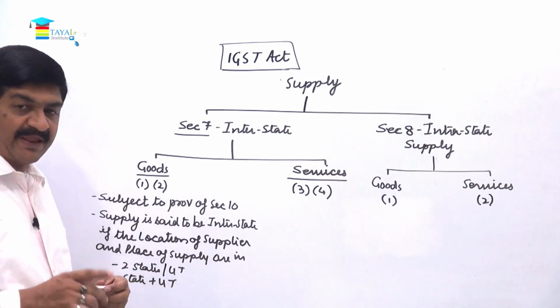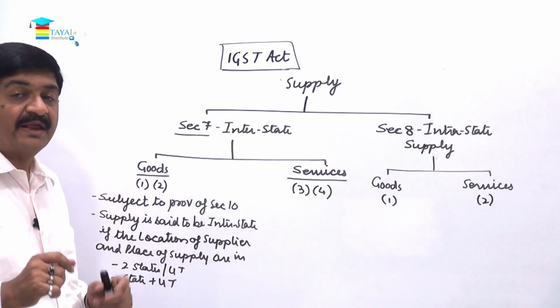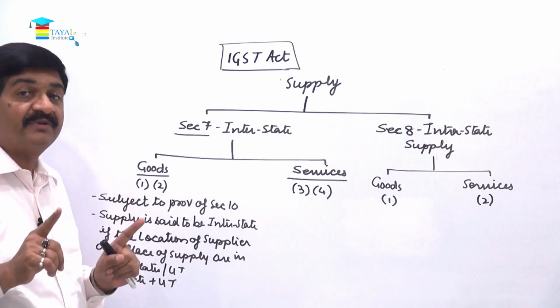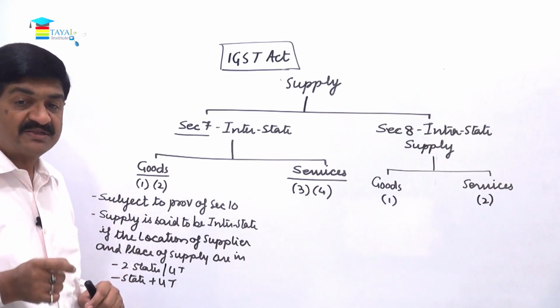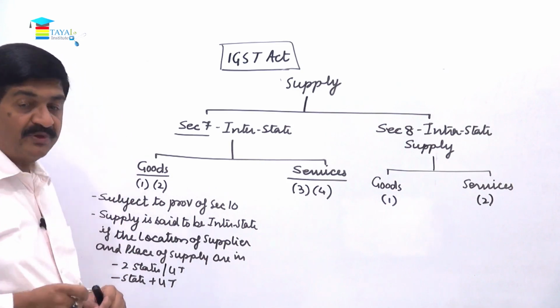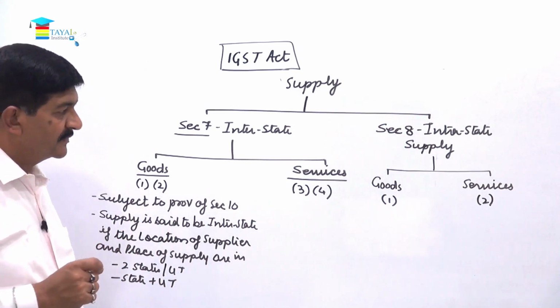So where the place of supply and the location of supplier happen to be in two different states or two different union territories or a state plus union territory, that is said to be a supply in the course of interstate, right?